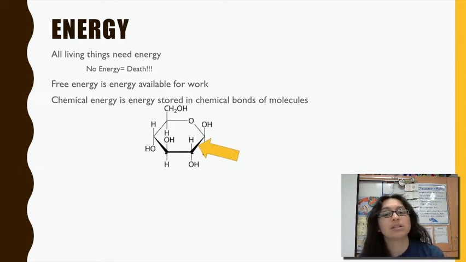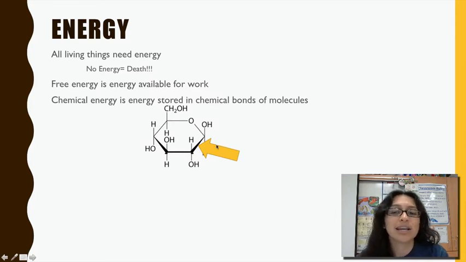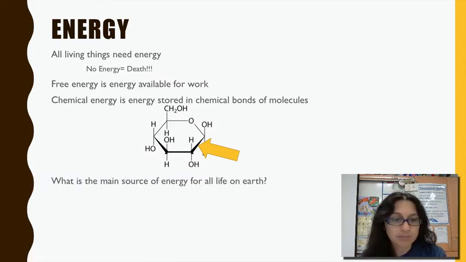If we take a look at this molecule here, this is glucose in this case, and when you take a look at it, in between the bonds, that's where energy gets stored. So energy is stored in the chemical bonds of molecules.